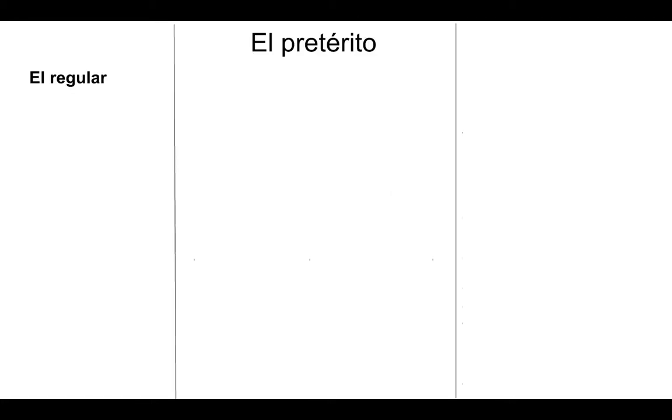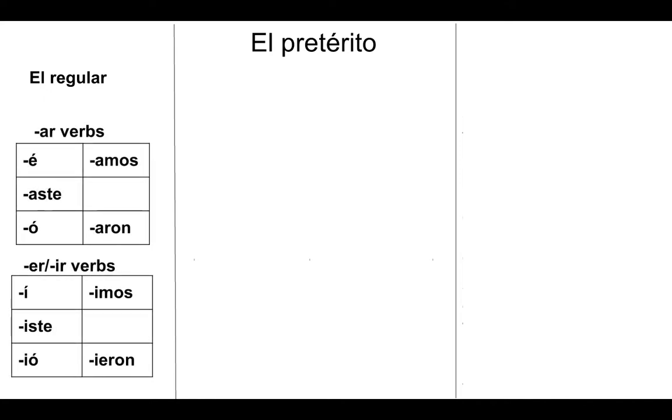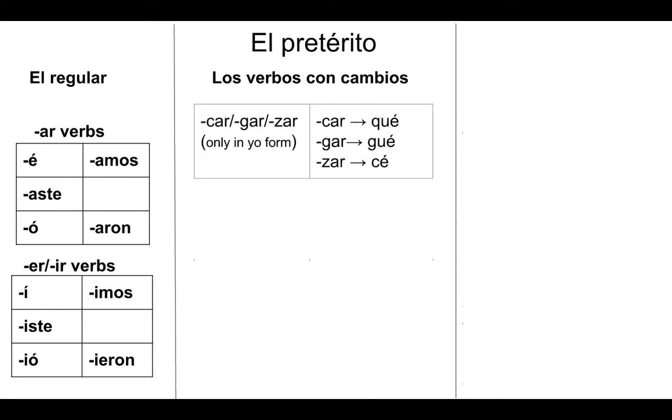Los verbos regulares. The regular AR endings, ER, and IR endings for the preterite are é, aste, ó, amos, aron, í, iste, ió, imos, ieron. Los verbos con cambios. We'll start with the car, gar, and zar verbs. Only in the yo form do verbs that end in car turn into qué, gar turn into gué, and zar turn into cé. These are verbs that end in car, gar, and zar and have these changes only in the yo form.